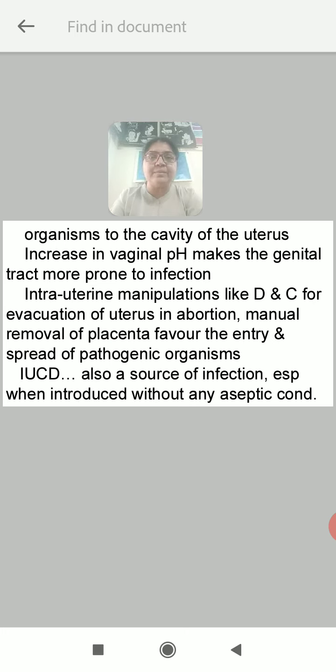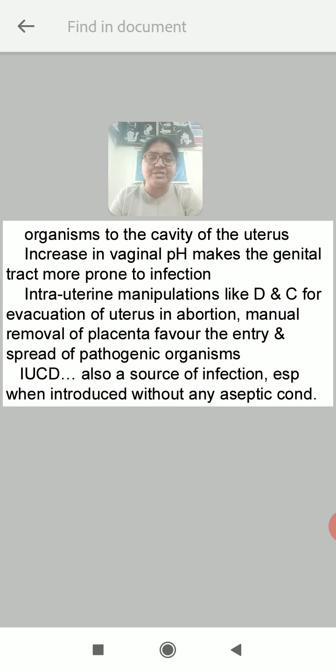An increase in vaginal pH makes the genital tract more prone to infection, right? So earlier we talked about the factors which usually prevent the infection, but a loss of the vaginal acidity makes one more prone to get PID.